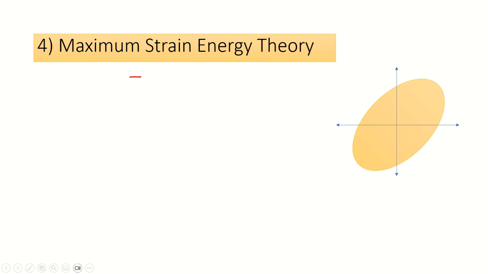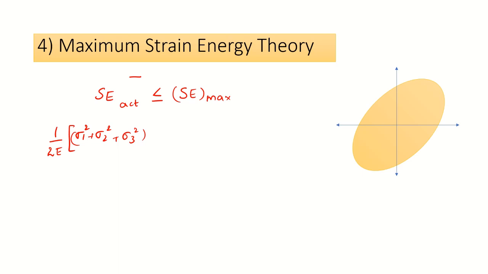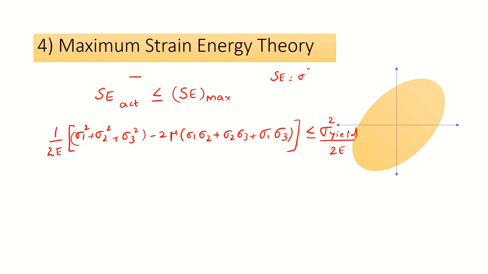Here we're going to discuss maximum strain energy theory. That is, the strain energy actually given to the material must be less than or equal to the maximum strain energy that can be stored. So the strain energy formula is 1 by 2E times sigma 1 square plus sigma 2 square plus sigma 3 square minus 2 mu times sigma 1 sigma 2 plus sigma 2 sigma 3 plus sigma 1 sigma 3, which must be less than or equal to sigma yield square by 2E. See, strain energy is sigma square by 2E, which we must remember.